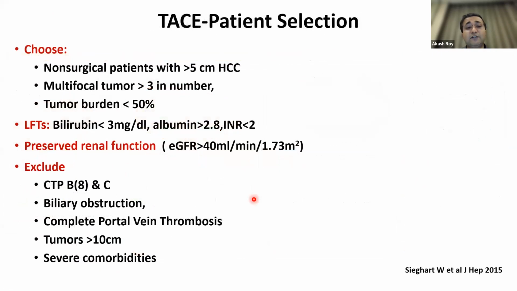TACE is another modality which is very frequently used in many centers. So what are those patients that you're going to take up for TACE? You take patients which has about 3 to 5 or more than 5 centimeters of tumor, which are multifocal, which have got a tumor burden of less than 50% of your liver size. Your liver functions has to be preserved, and also the renal functions has to be preserved. So you exclude patients who are advanced B, who have got biliary obstruction, complete portal vein thrombosis. This is important because if somebody has got a partial thrombosis, you may still be offering it. And large tumors which are more than 10 centimeters.